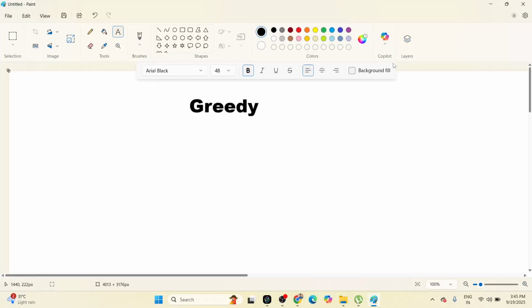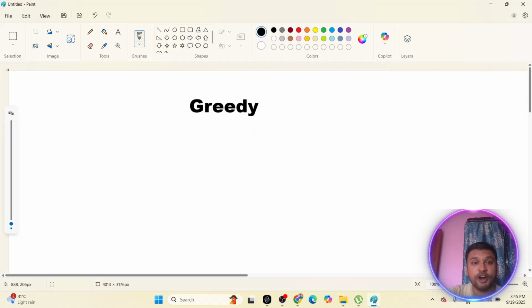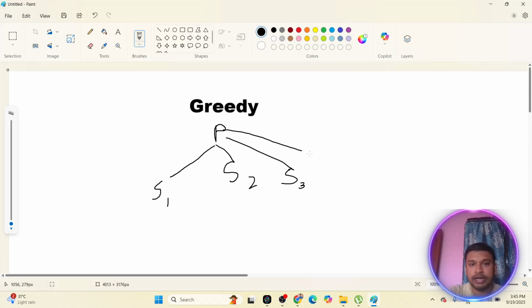So today's discussion would be mostly on greedy algorithm. If we deep dive into greedy algorithm, what is actually called greedy? Okay, and how will you understand whether a problem statement can be solved using the greedy algorithm or not? Let's suppose a problem is given. Whenever a problem is given, that problem may have different numbers of solutions. Let's suppose solution 1, solution 2, solution 3, and so on, till let's suppose solution 7. Now all those solutions are achievable solutions.